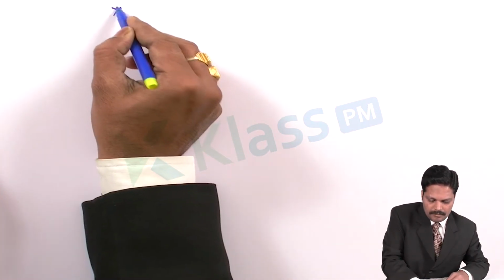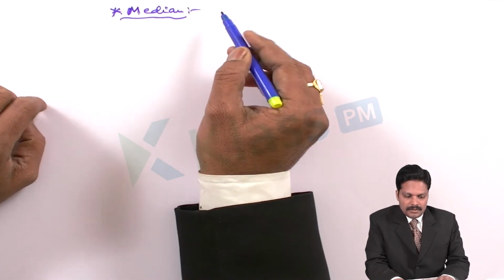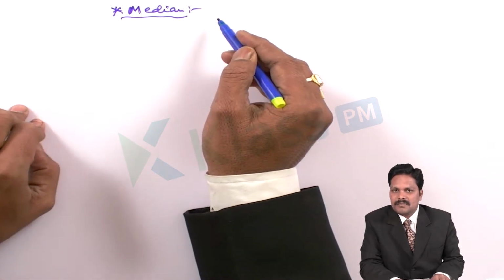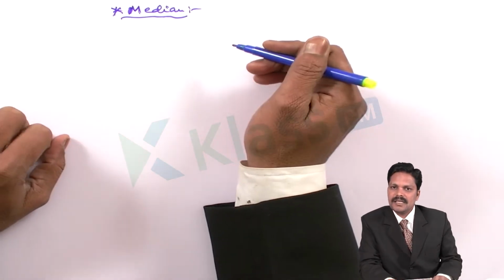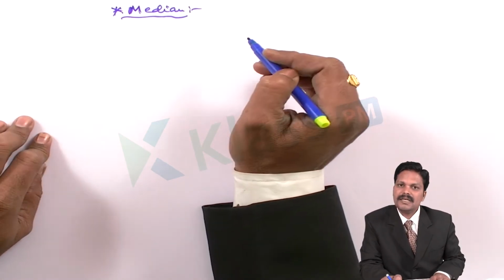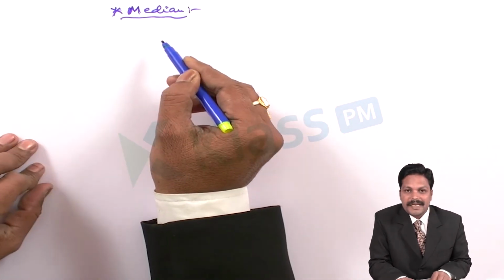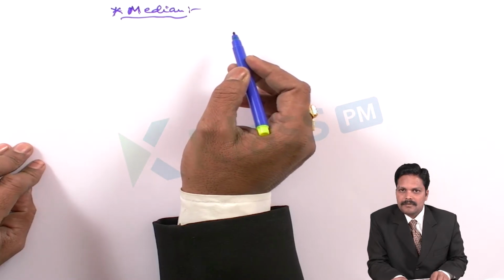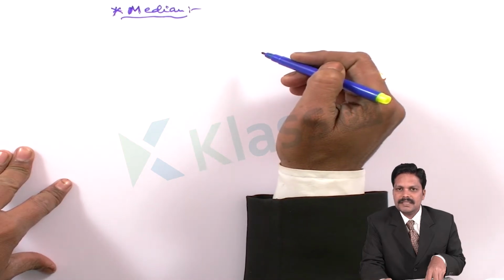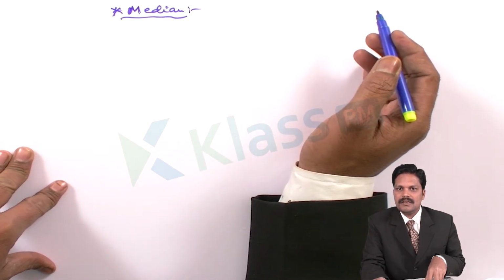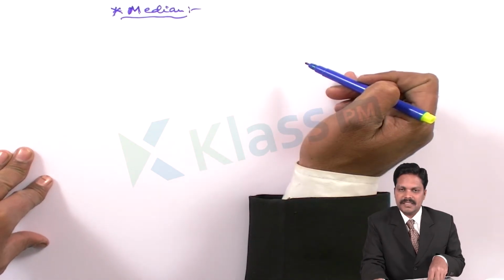And coming to the median. Median is the middle term of the observations. After arranging them in ascending or descending order, we can say it is the median of the data. If we have an odd number of observations, we take the middlemost value as the median. If the number of observations is even, we take the average of the middlemost terms, and that is called the median of the data.